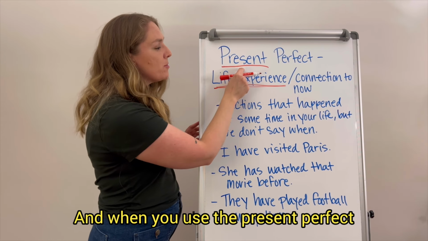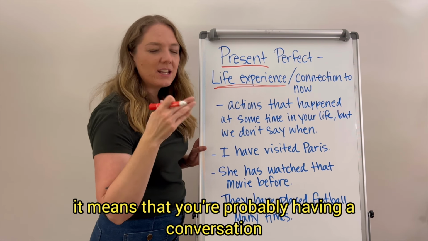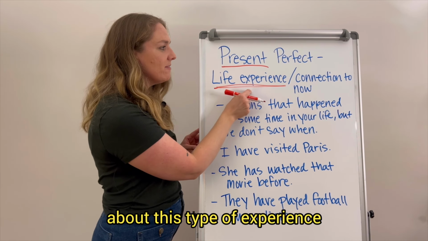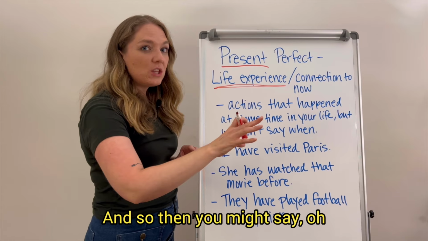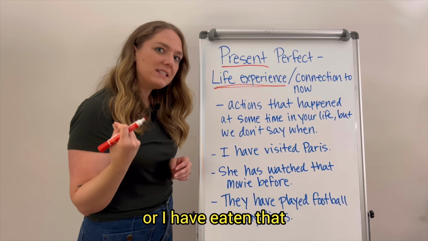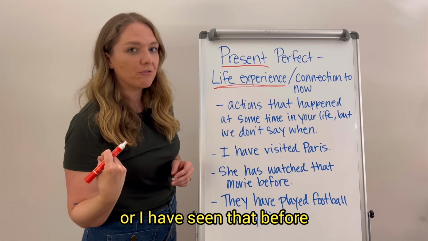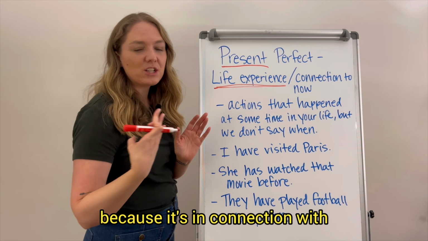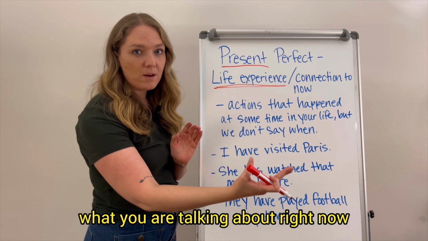And when you use the present perfect, it means that you're probably having a conversation about this type of experience. And so then you might say, oh, I have done that before, or I have eaten that, or I have seen that before. So you use the present perfect because it's in connection with what you are talking about right now.